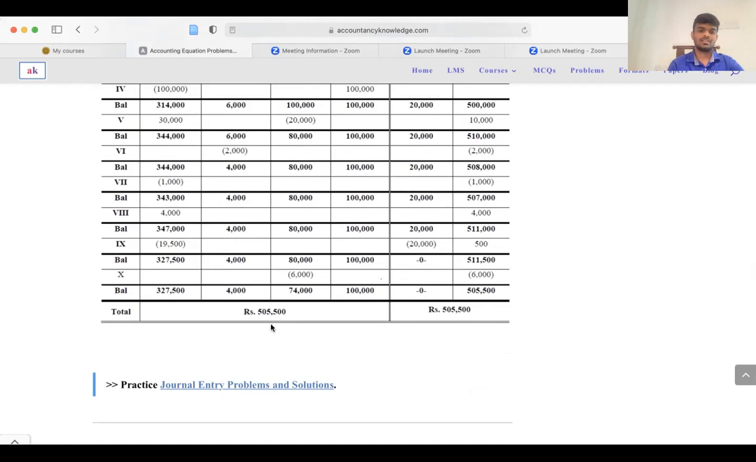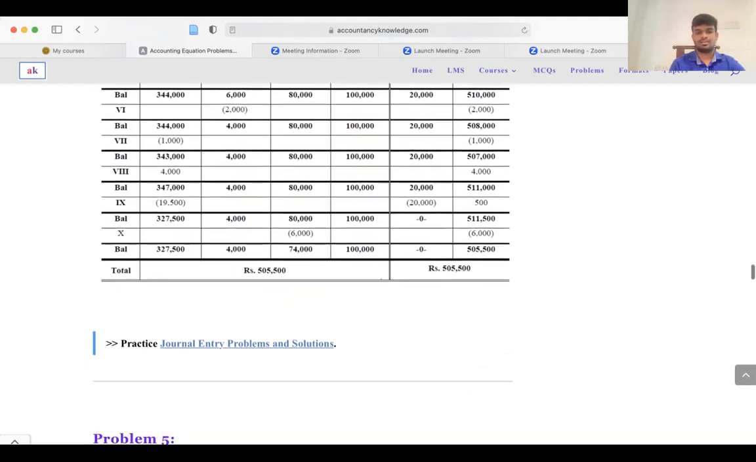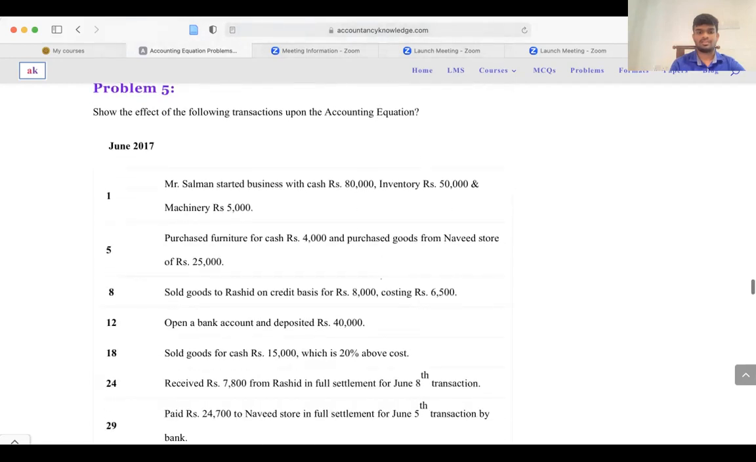So at the end of the day, after doing all the transactions, my equation needs to be tallied, right? Like this. Nearly 500,000, right.